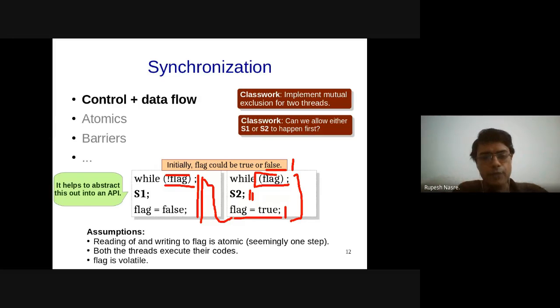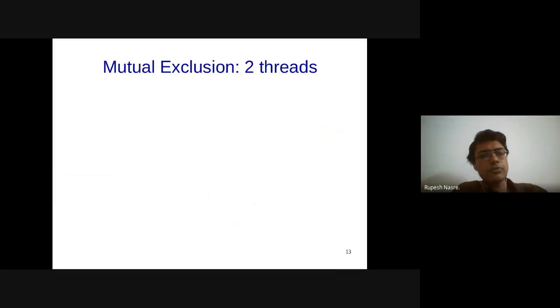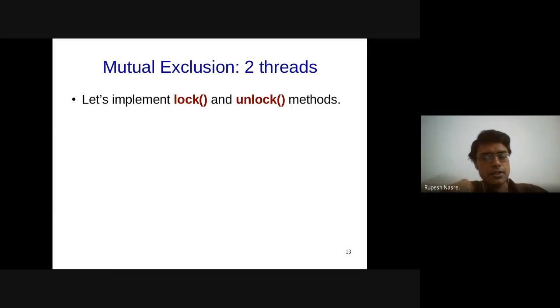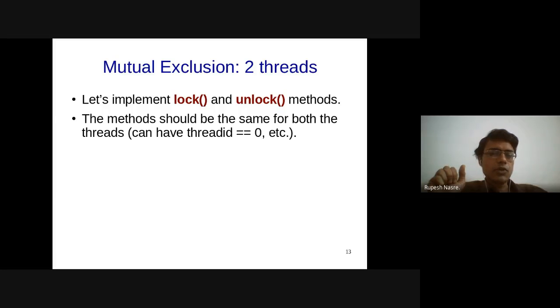So it helps to set up some sort of a lock and unlock processing so that it helps in our understanding of the code, and we might be able to even automate that understanding. So that we will come to soon. So let's look at this lock and unlock. So we are going to implement that for 2 threads mutual exclusion, right? Okay.